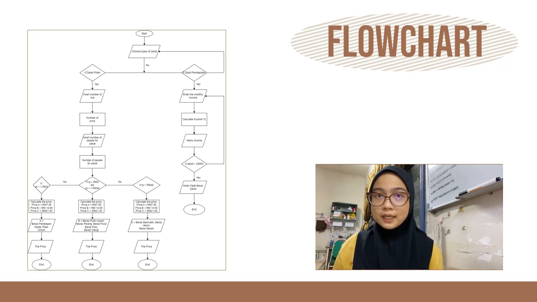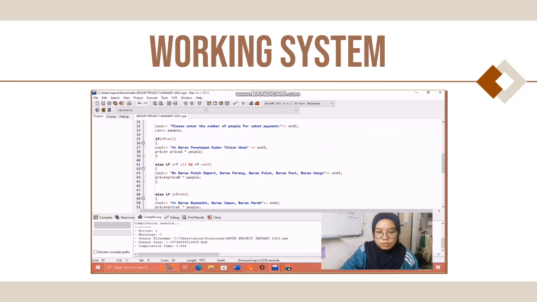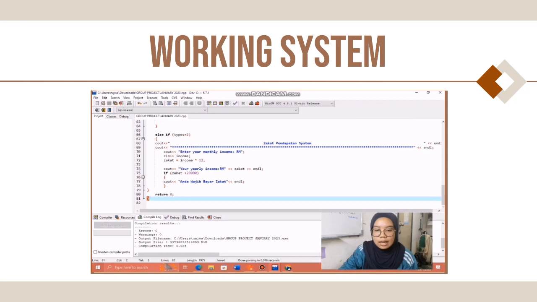For zakat pendapatan, we also use if-else because we already state that if income is more than 20,000, the C++ program will show the output of anda wajib bayar zakat. Zakat pendapatan is calculated by monthly income times 12. So we have used C++ to create our system for zakat fitrah and zakat pendapatan. For zakat fitrah, we have used if-else since they have stated the range for the rice price. Meanwhile, for the zakat pendapatan system, we have used if as our variable to create the system.